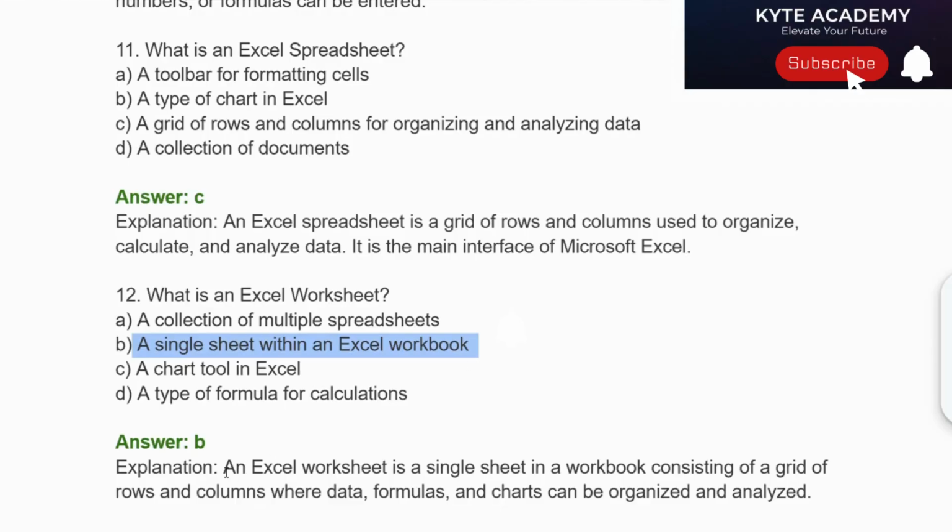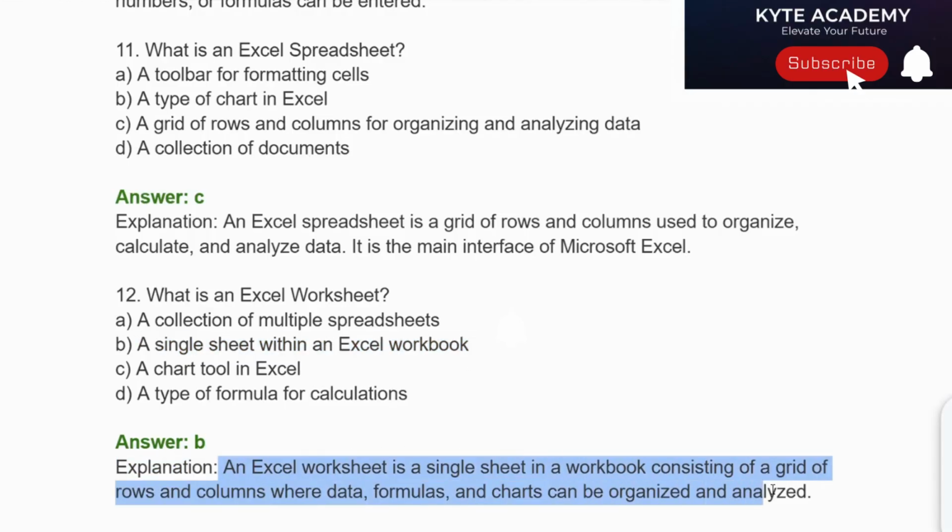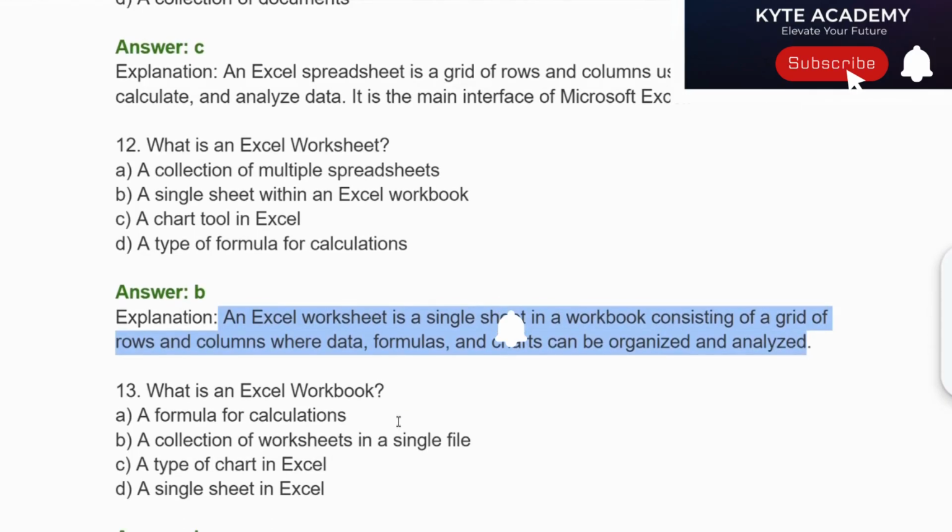Explanation. An Excel worksheet is a single sheet in a workbook consisting of a grid of rows and columns where data, formulas, and charts can be organized and analyzed. What is an Excel workbook? Option A, a formula for calculations. Option B, a collection of worksheets in a single file.